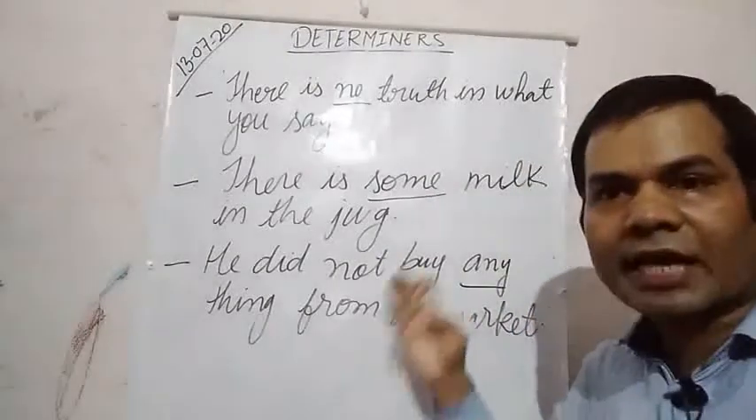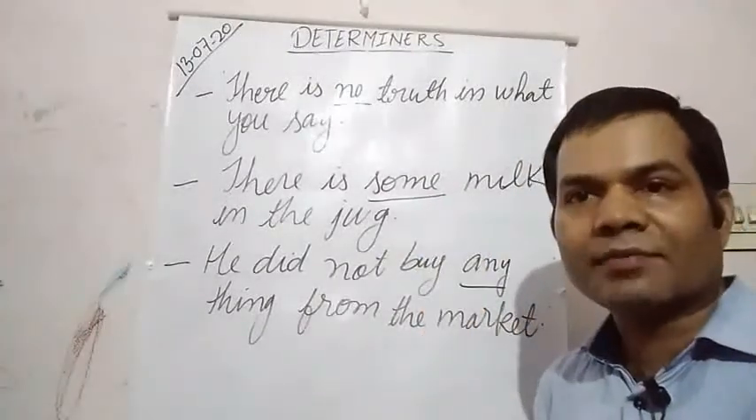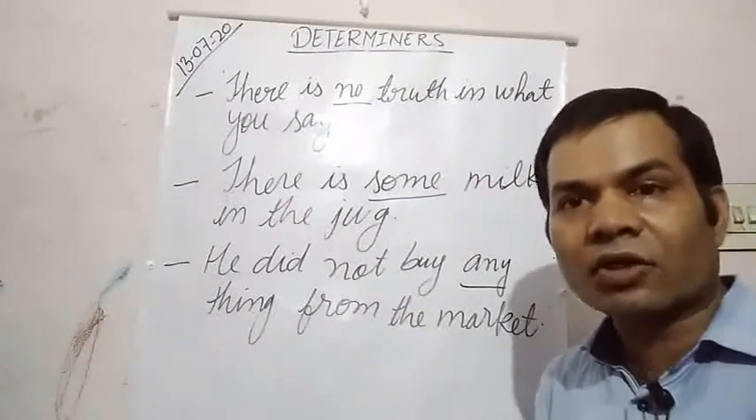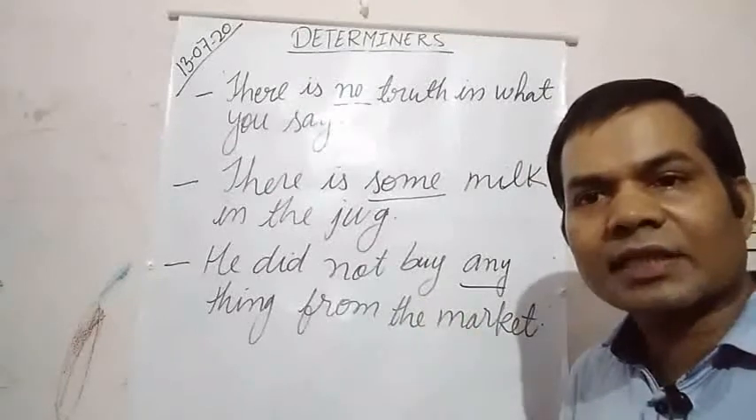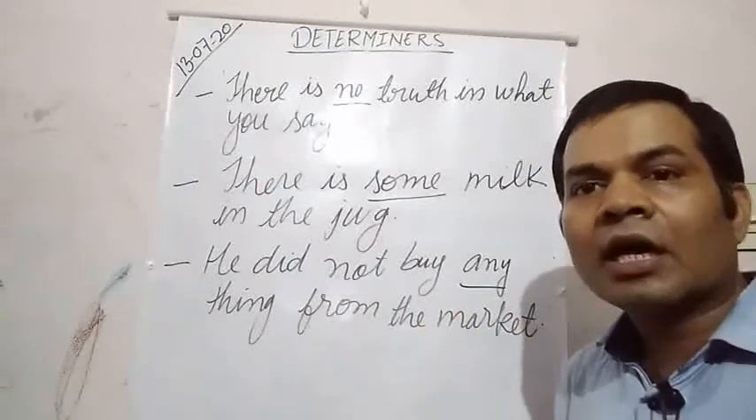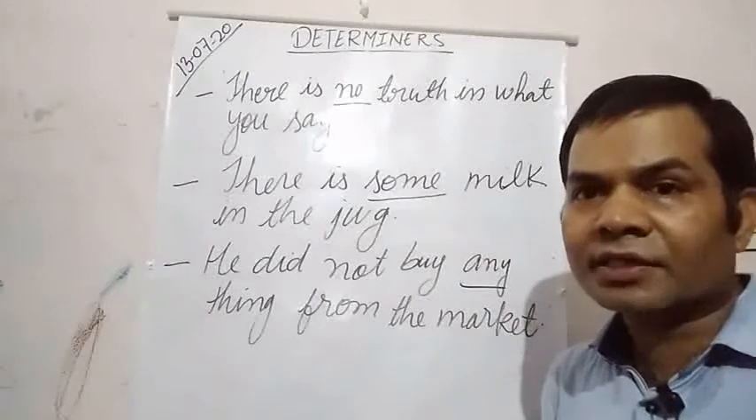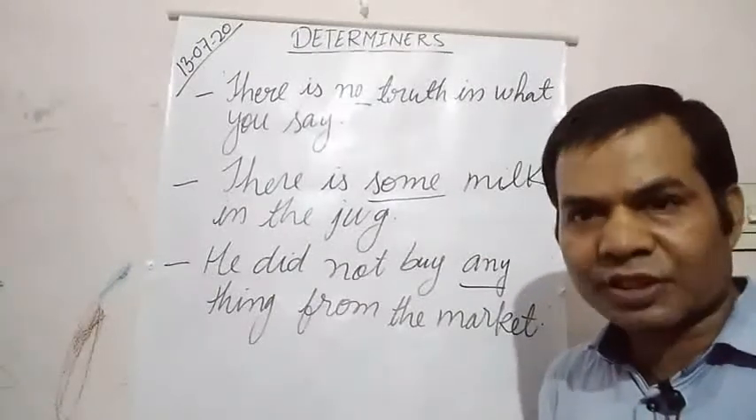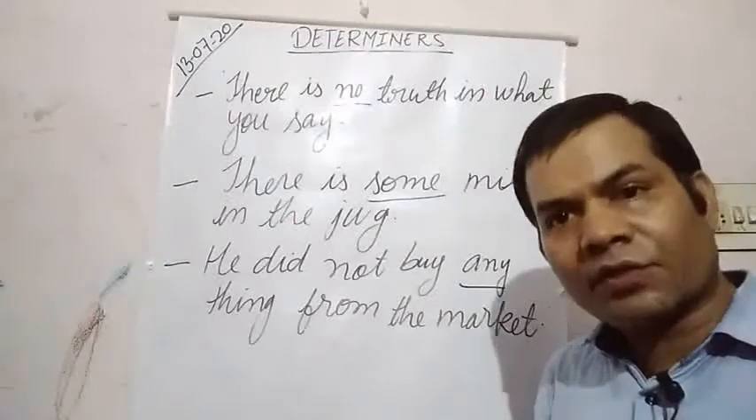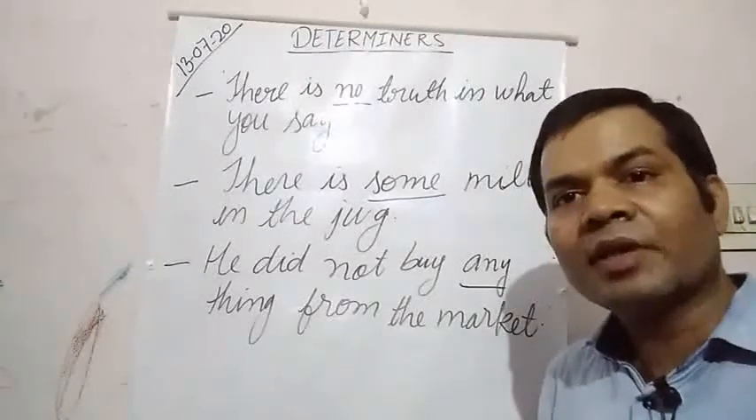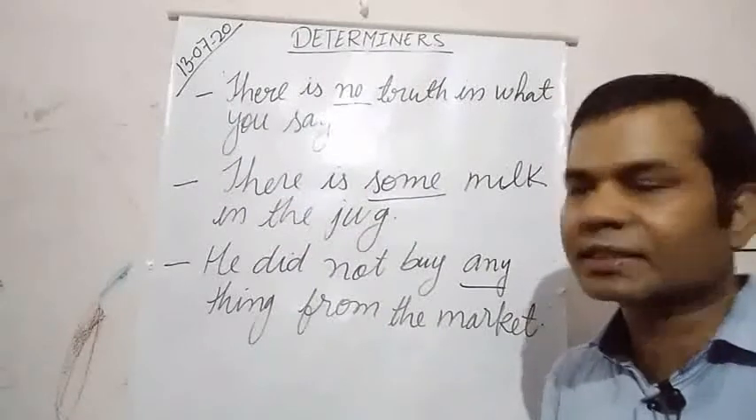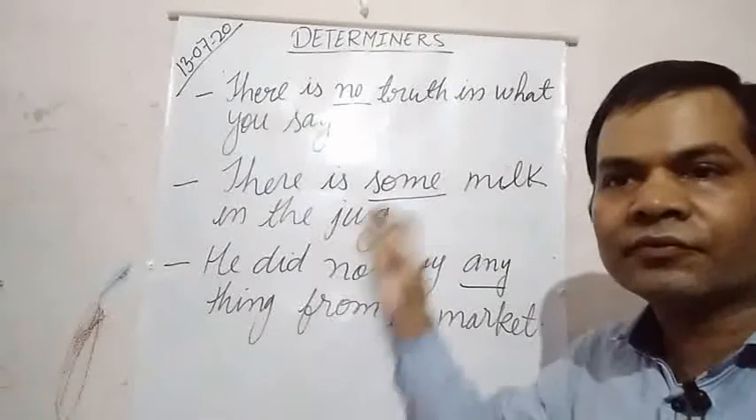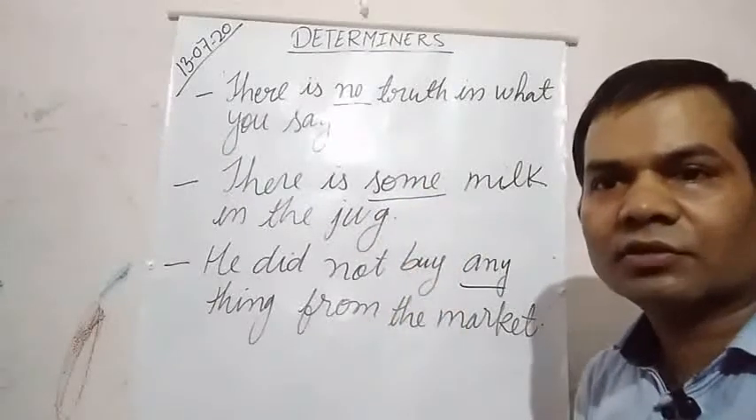So dear students, as we have seen in all the examples, no and any can be used in negative and interrogative sentences, while some is used in affirmative sentences. But it is not a hard and fast rule. Let me tell you some exceptions and some conditions in which we can use some even in affirmative sentences. First, everyone please note them down.